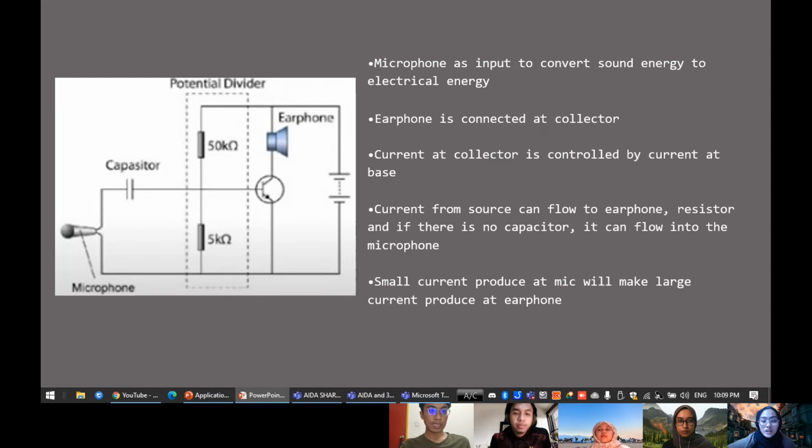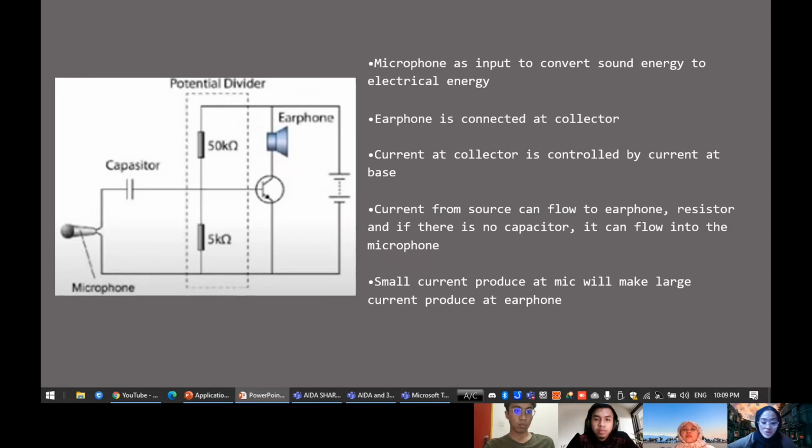For example, when we have a current of 0.1 ampere at the base, the current at the collector can be up to 2 ampere. And if we increase the current at the base, for example from 0.1 to 0.2, the current at the collector will be 4. When the current at the base increases, the current at the collector will also increase. So for this application, we can see that the microphone is put as the input here.